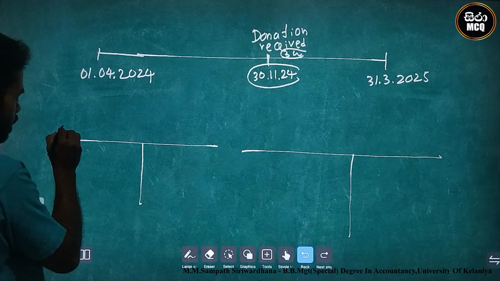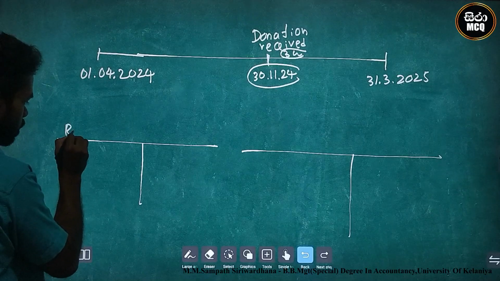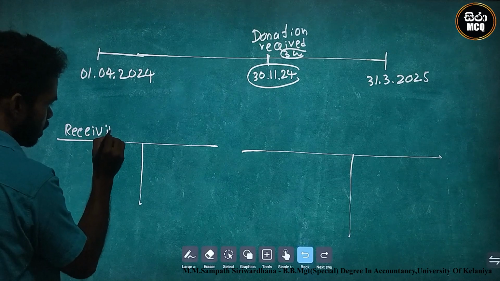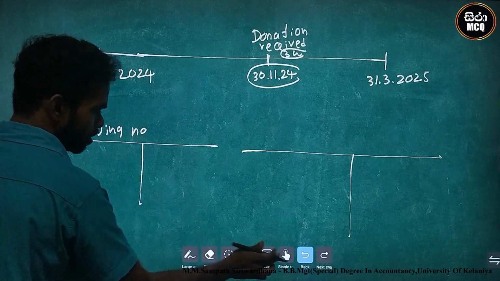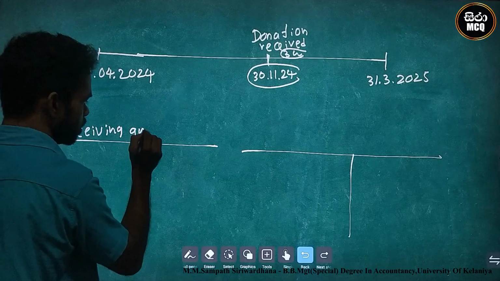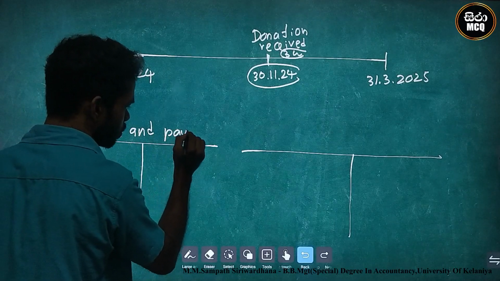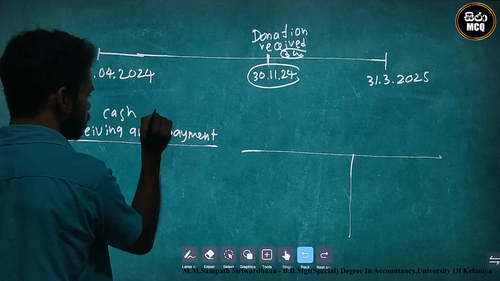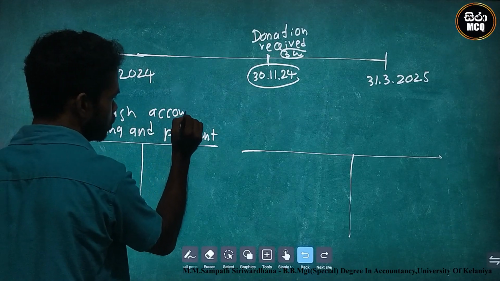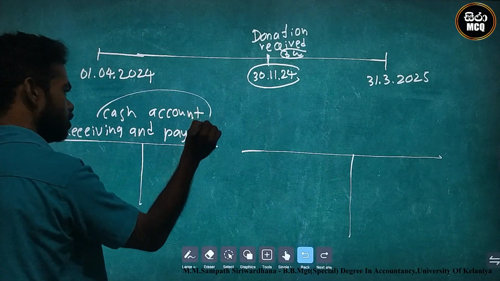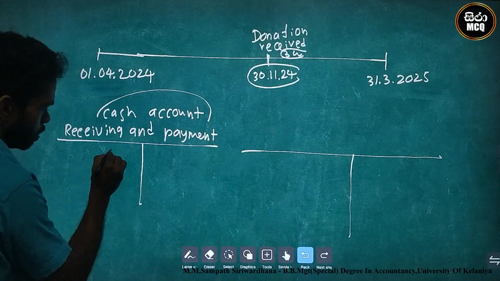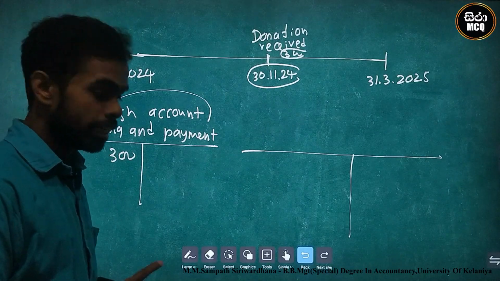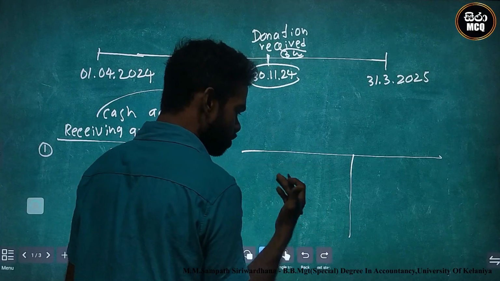Cash means the receipts and payments account, that is, the cash account. Cash should be receiving, so cash debit 300. First one, cash receiving: cash debit, credit to where there is a fund.